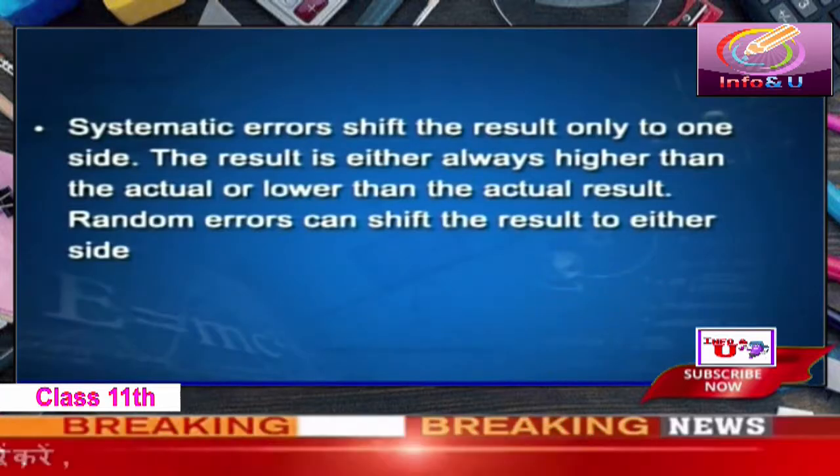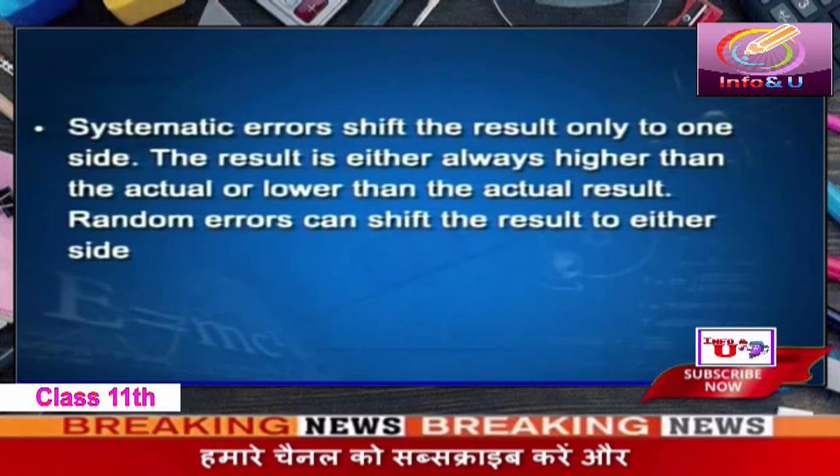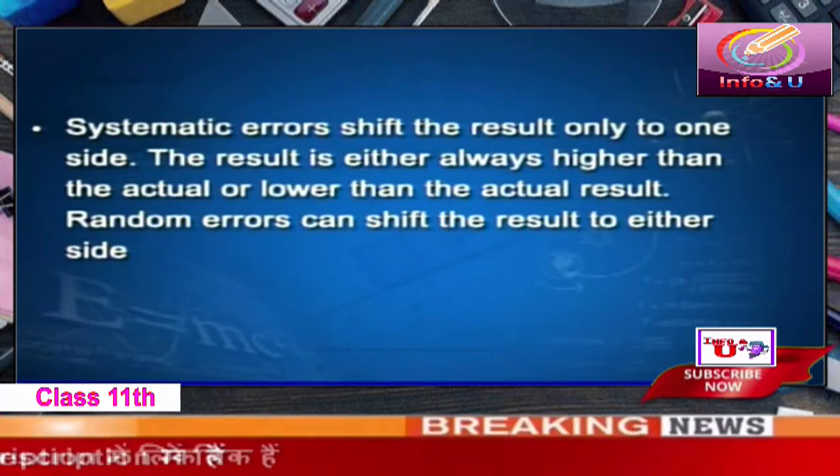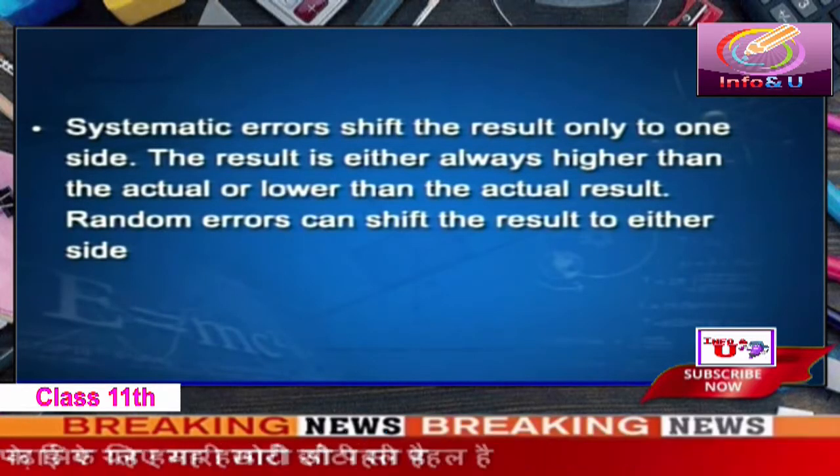Systematic errors, which we have been talking about up to this time, shift the result only to one side. The result is either always higher than the actual or lower than the actual result. Random errors, which we shall be talking about in a moment, can shift the result to either side. The idea is, suppose you are measuring the melting point of wax. Systematic errors will always measure it either lower or higher. Random errors can cause it to be measured either lower or higher. Random errors can shift the result to either side.